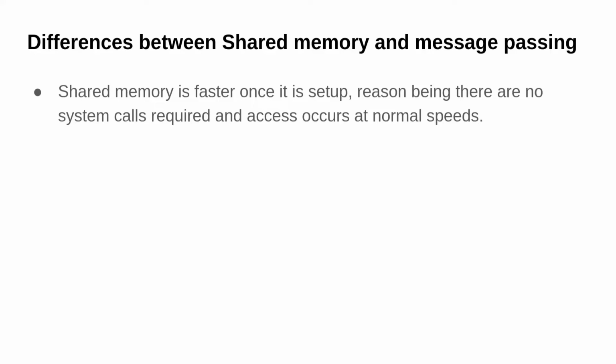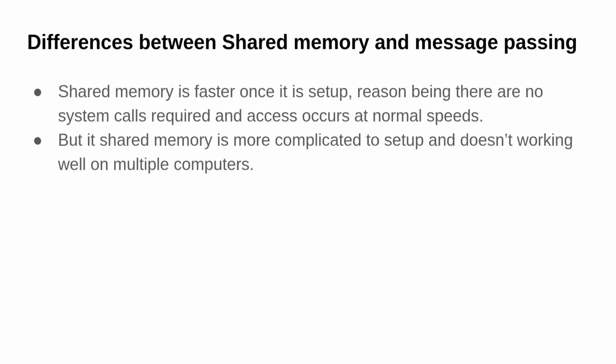Now, as we have seen both the shared memory and message passing system for interprocess communication, now let's see what are the differences between them and when we should use which one. So shared memory is considered the faster one once the initial setup is done. The reason why it is the faster one is we do not need to make too many system calls. So once a process is connected to the shared memory, then there is no intervention of kernel where we have to make system calls. So that's why shared memory systems are faster.